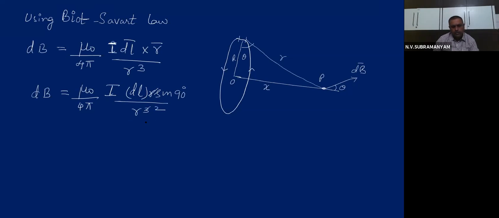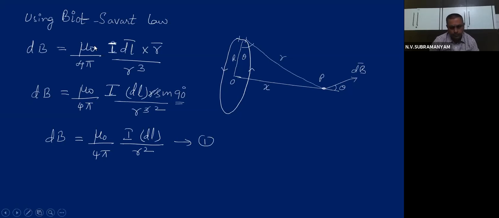And what is the value of sin 90, children? 1. That means the dB formula is mu naught by 4 pi into I dl by r square. Till here, let us call this equation number 1.